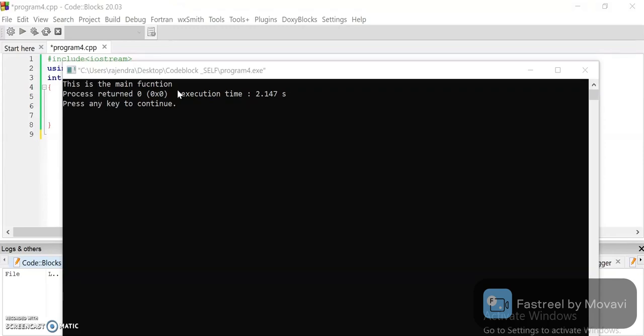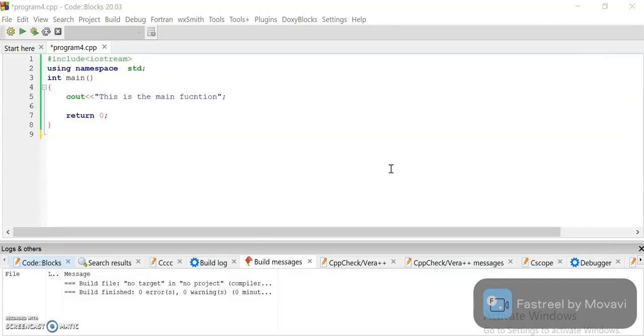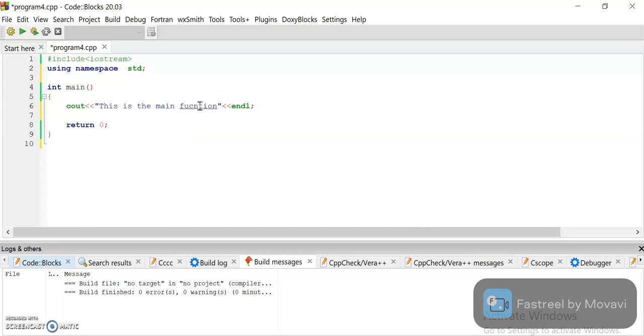Okay, so the statement written first in the main function is completed. Here I write endl so that it goes to the next line. The statement written in the next line goes to the next line on the output screen. So I define a function firstly above the main function. Okay.